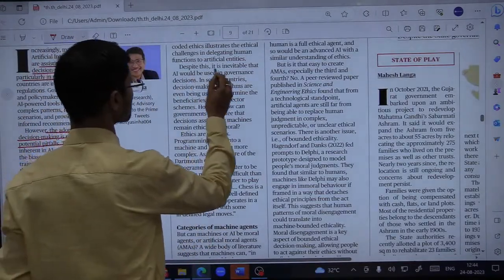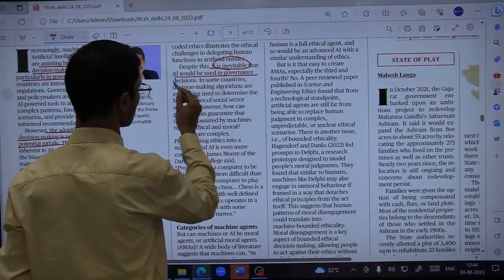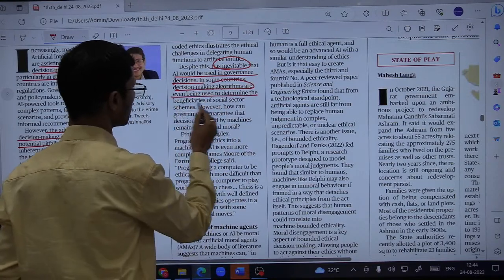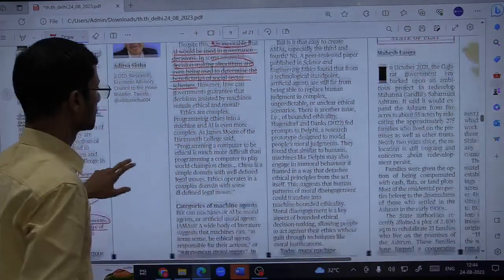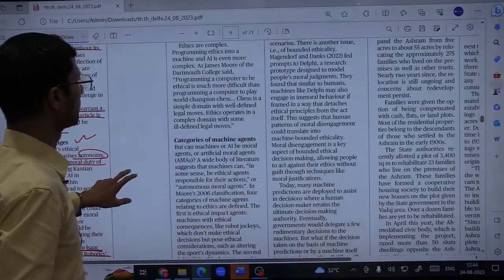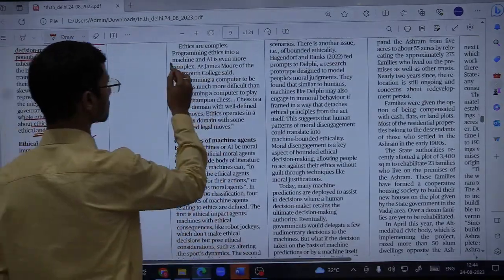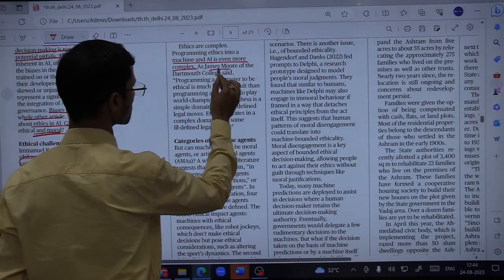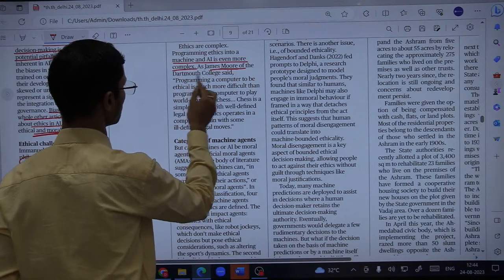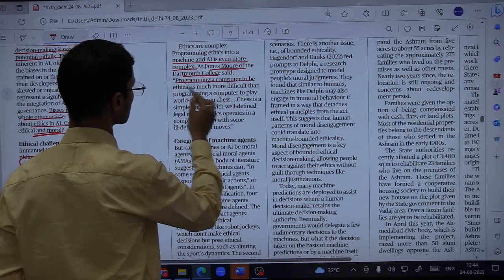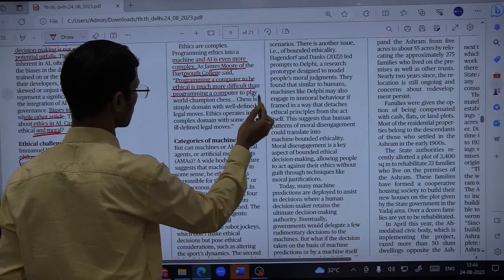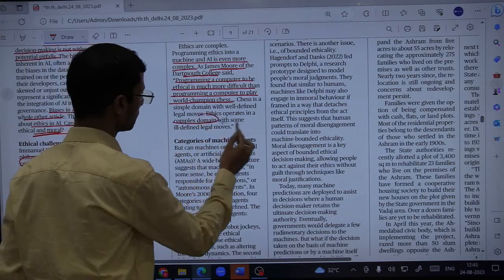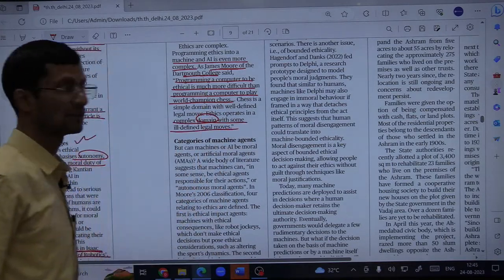Despite all this, it is inevitable that AI would be used in governance decisions. In some countries, decision-making algorithms are even being used to determine the beneficiaries of social sector schemes. Ethics is complex, programming is complex, but programming ethics into machines and AI is even more complex. He gives another example from James Moore of Dartmouth College: programming a computer to be ethical is much more difficult than programming a computer to play world champion chess, because ethics operates in a complex domain with some ill-defined legal moves.